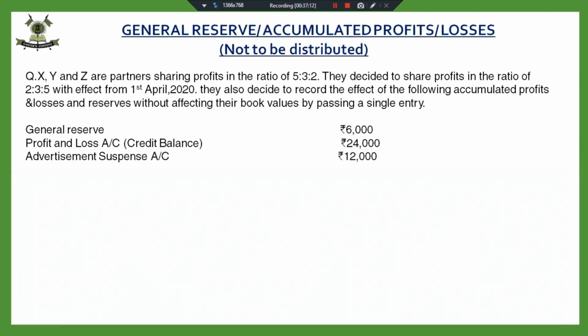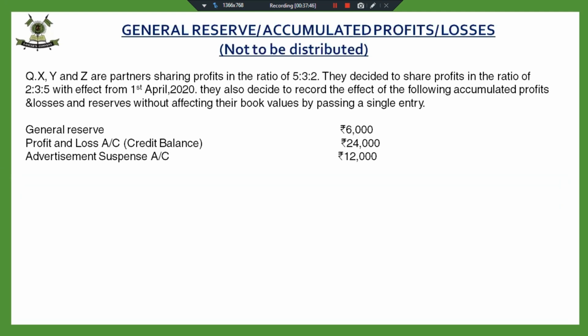Now, this can be a 3-marker question from this chapter, which is not there in other types of reconstitution. This is there only in this chapter. X, Y, and Z are partners sharing profits in the ratio of 5:3:2. They decided to share profits in the ratio of 2:3:5 with effect from 1st April 2020. They also decide to record the effect of the following accumulated profits, losses and reserves without affecting their book values by passing a single entry.